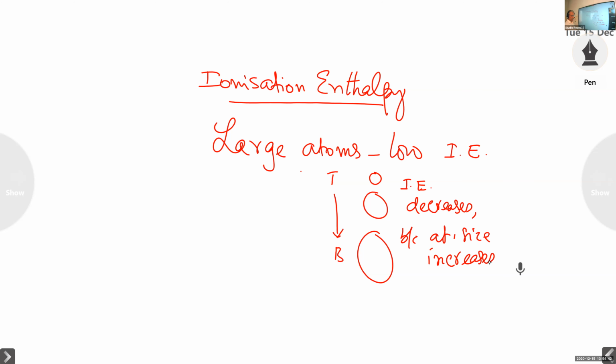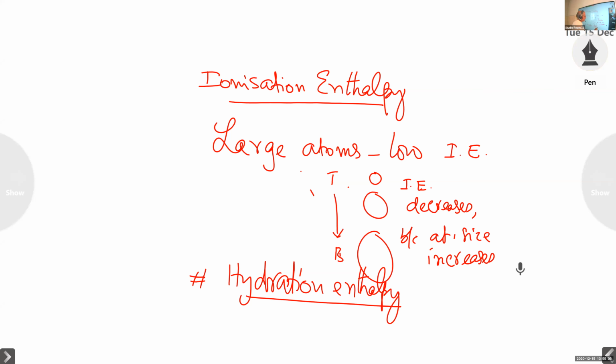Now come to the next point, that is hydration enthalpy. Hydration enthalpy. What is meant by hydration enthalpy? You must know what is meant by hydration first of all. What is meant by hydration?